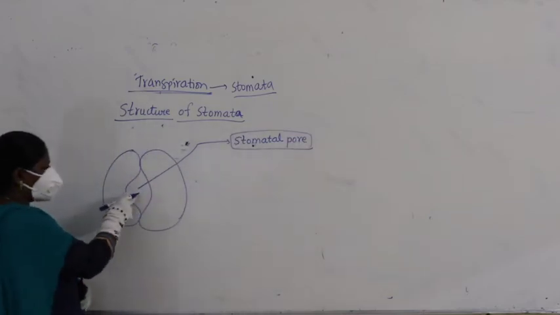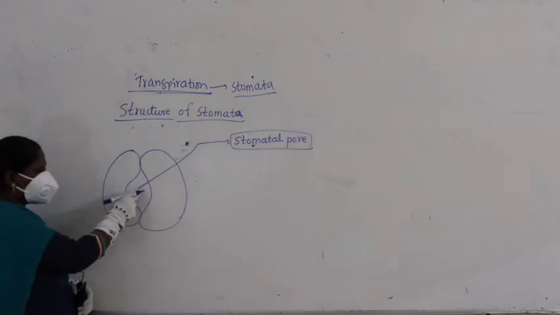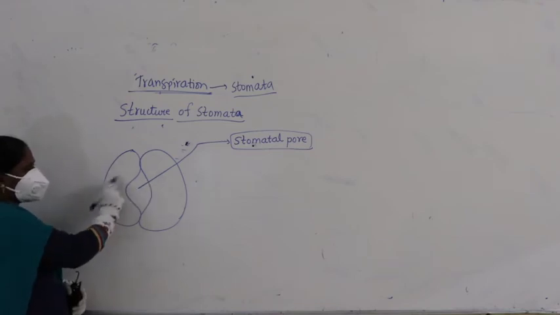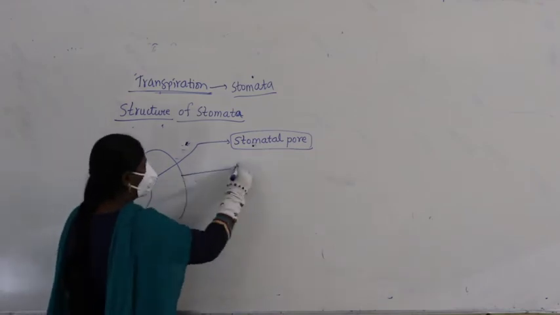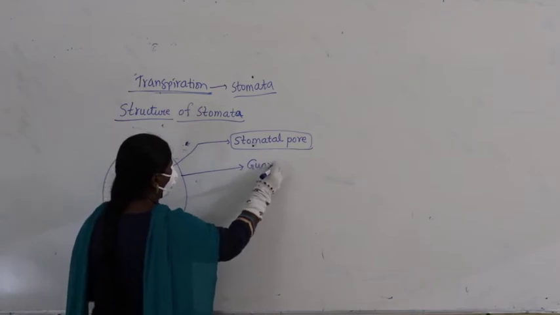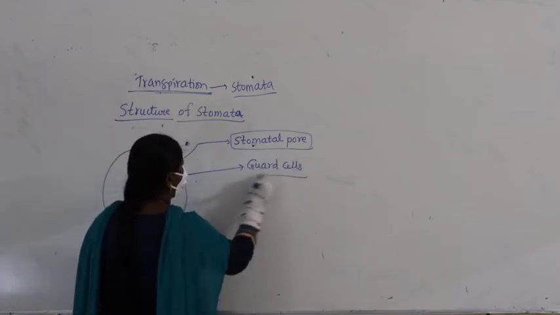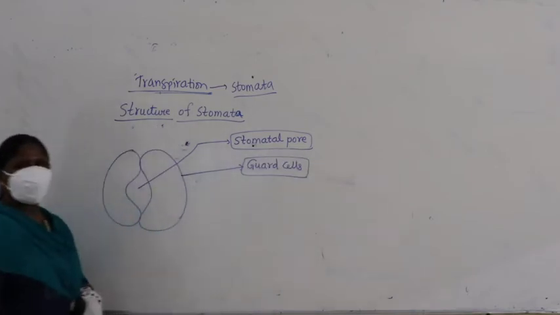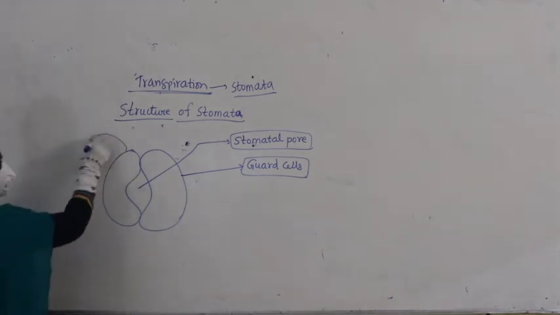On either side of this pore, or opening, are two bean-shaped structures. These are called guard cells. Surrounding the guard cells, what do you find here?